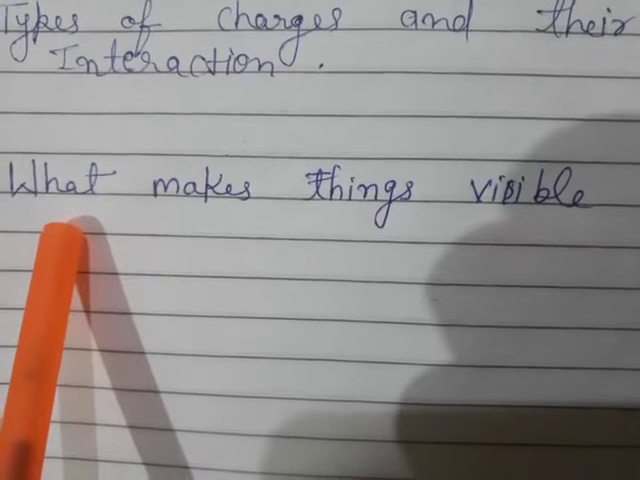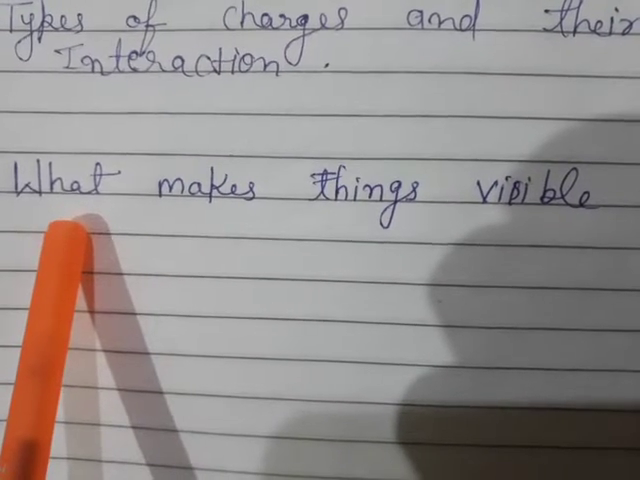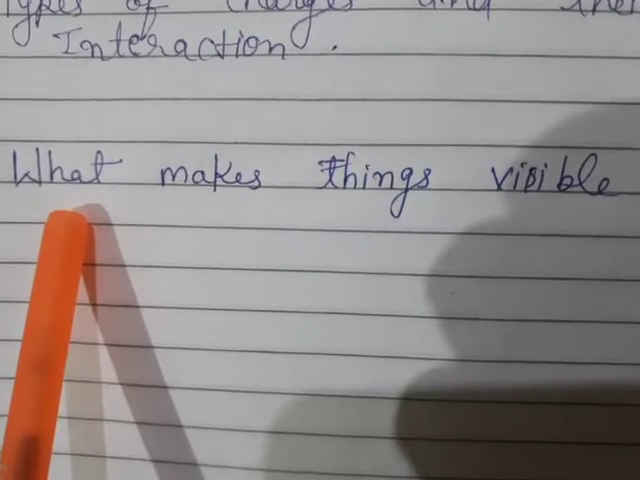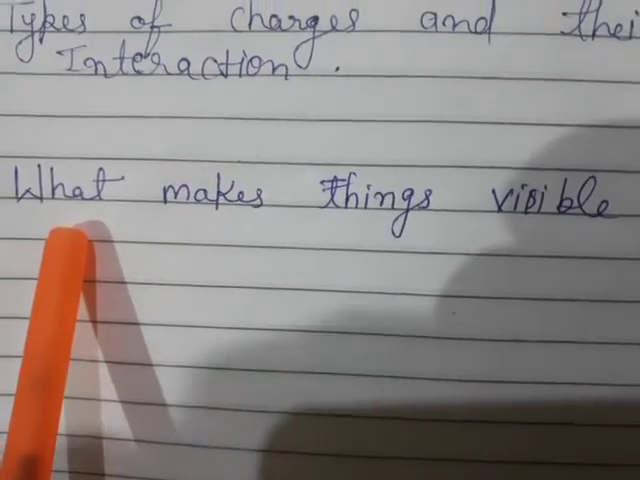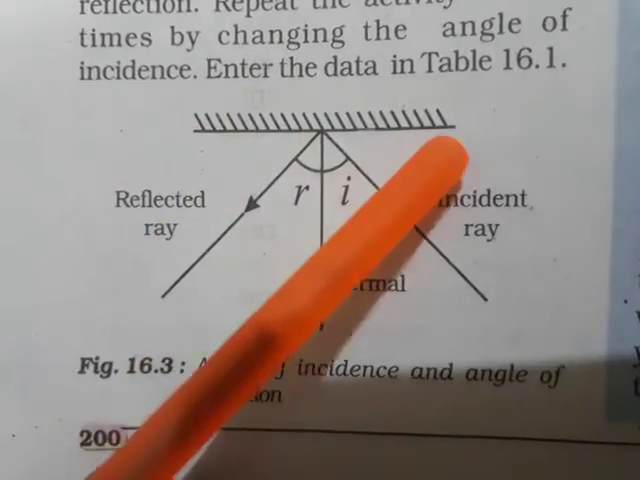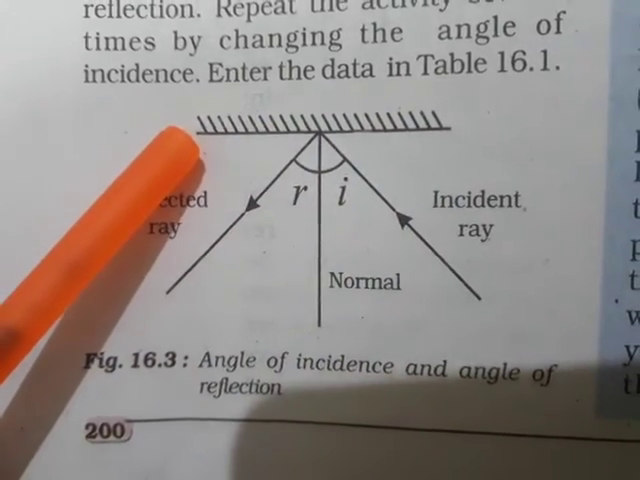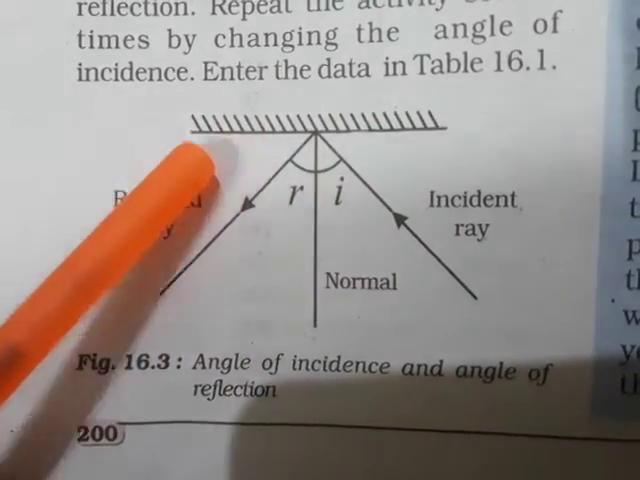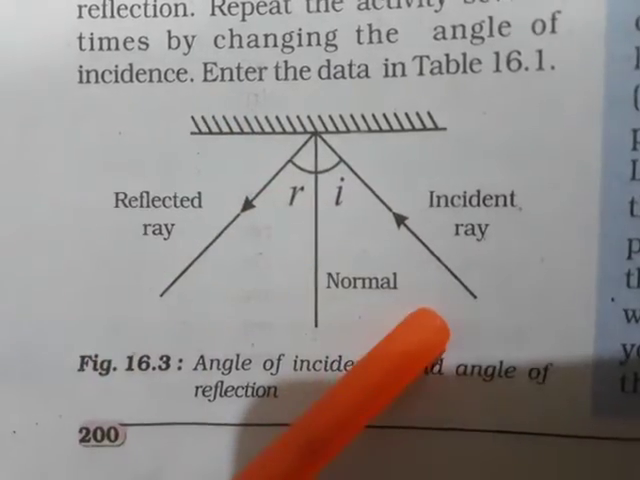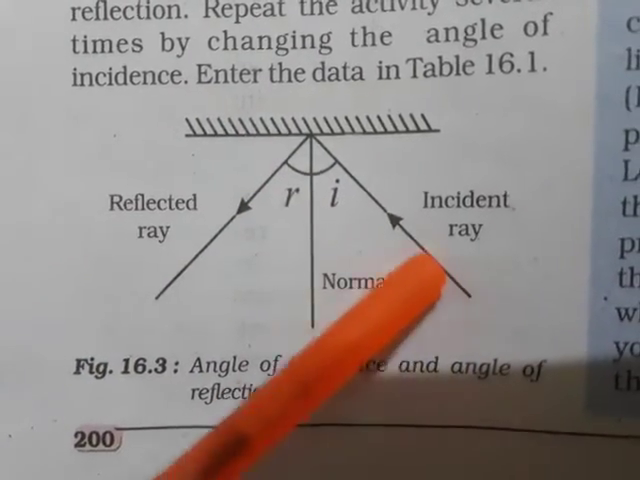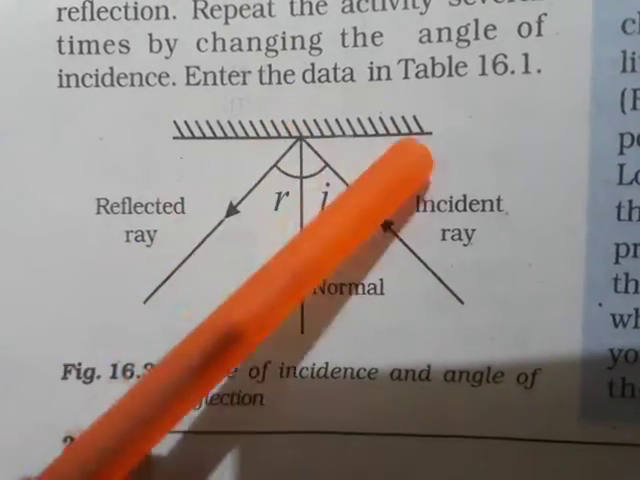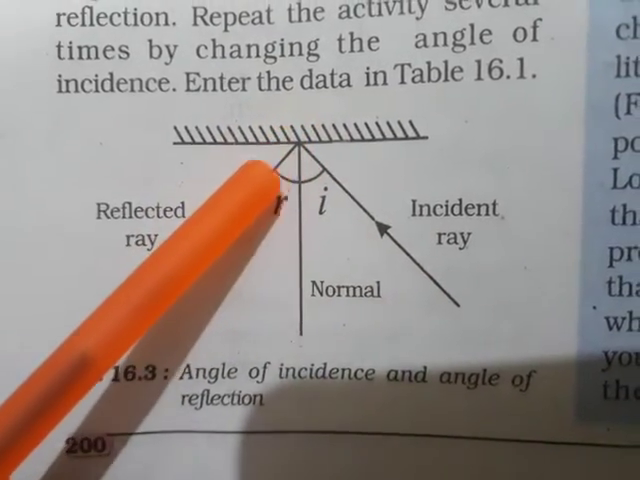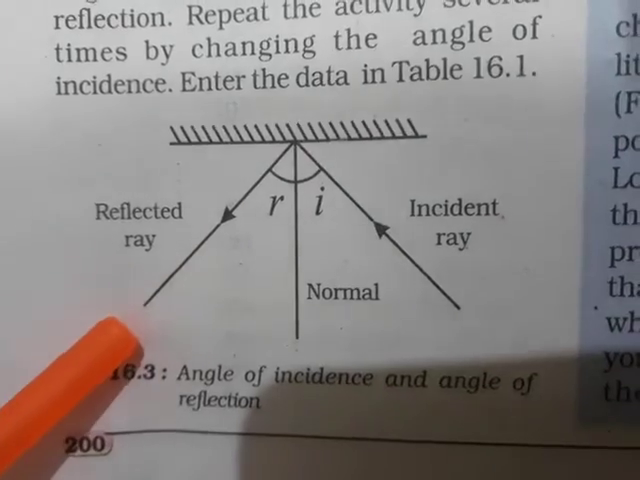A polished or shiny surface can act as a mirror. A mirror changes the direction of light that falls on it. It is a polished surface. This can change the direction of light. When this is an incident ray of light, the light ray strikes this mirror, changes direction and is reflected in this direction.